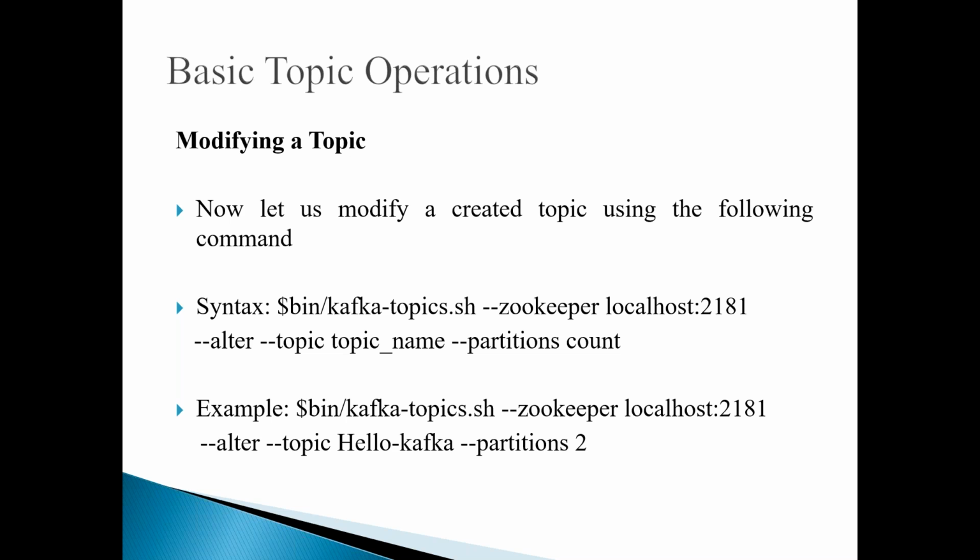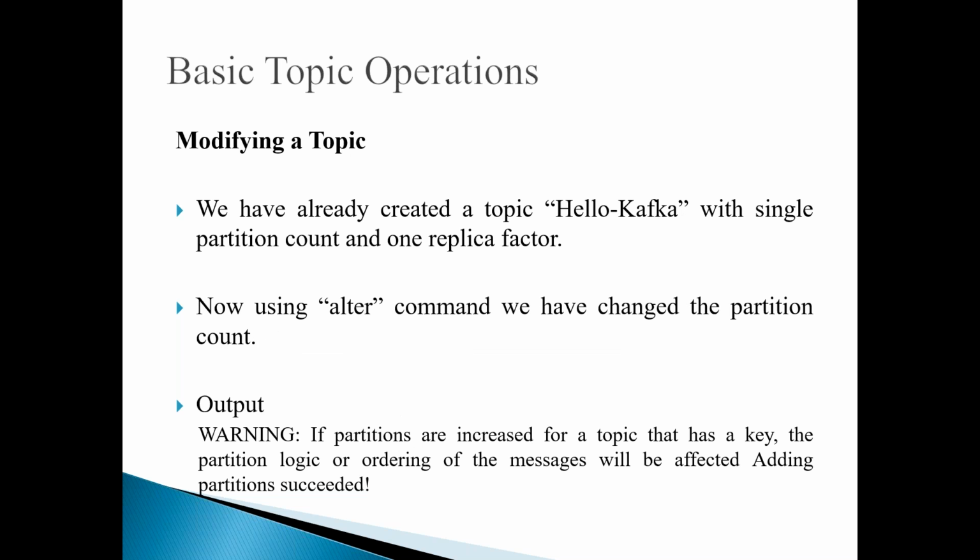For example, initially we created Hello Kafka with a single partition. So now I'm increasing the number of partitions. For that purpose, I can use kafka-topics.sh, and I specify --zookeeper, that is localhost:2181, and I'm giving --alter, and I'm giving the topic name. The topic name is Hello Kafka, and partitions are 2. Like that, you can alter existing partitions.